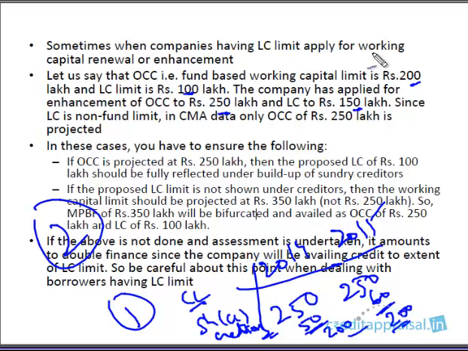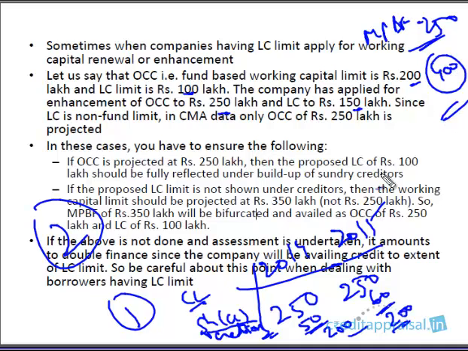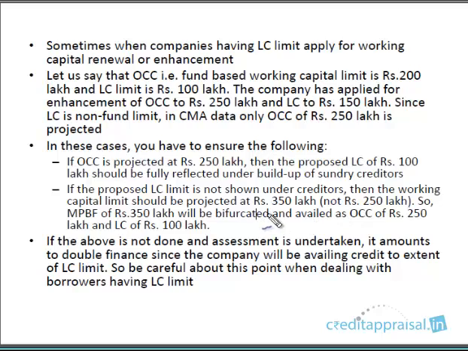Or when you are calculating MPBF. For this company, if you calculate MPBF, you'll get 250. If the LC creditors are not reflected under creditors, then your MPBF should be 250 plus 150, 400. I think there is a typo here. This is not 350. This is 400.